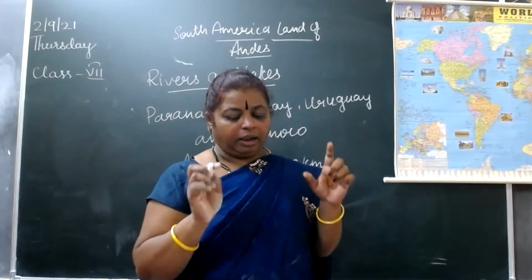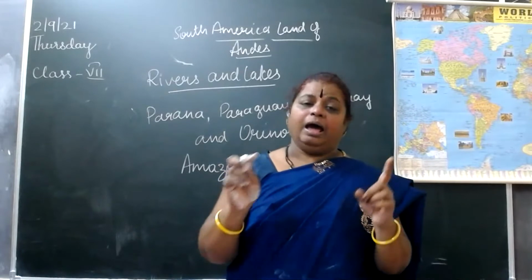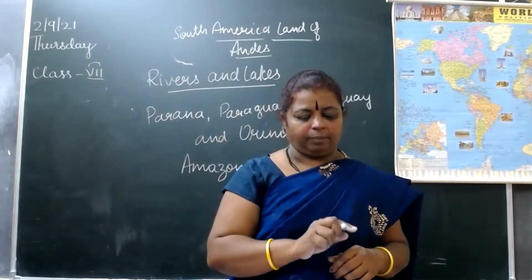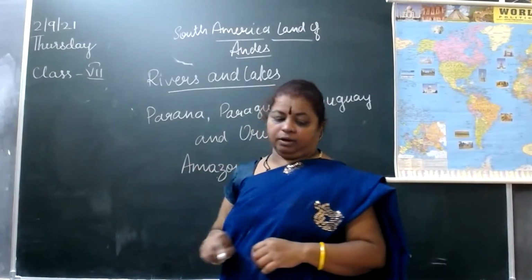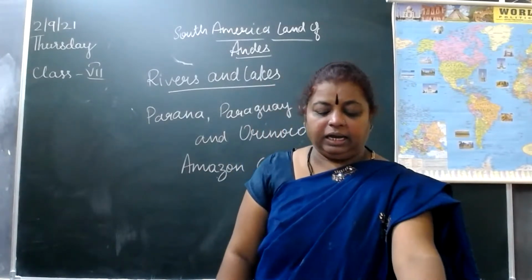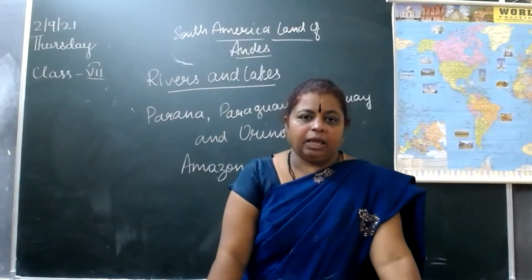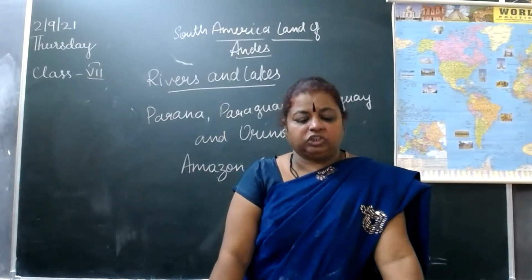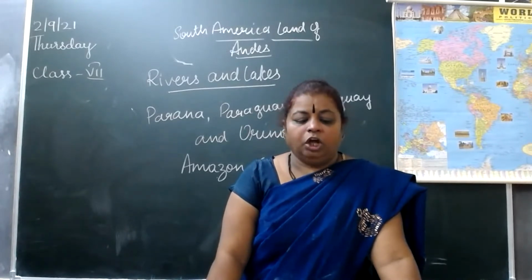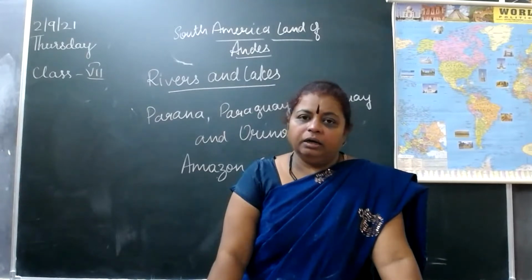It is the largest river in the world and the longest river in South America. Which one? The Amazon River. And it is navigable to a great extent along its course.